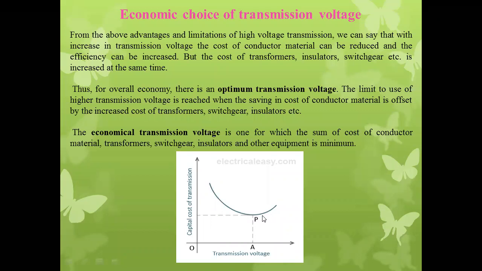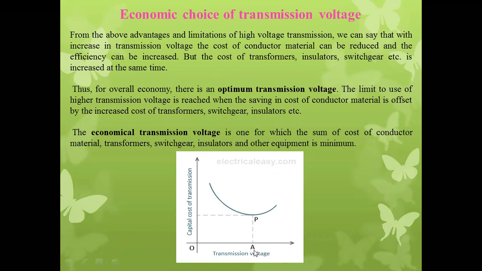See over here, I am sliding my arrow pointer from the point P. The capital cost of transmission increases whenever the transmission voltage level increases beyond the A point.